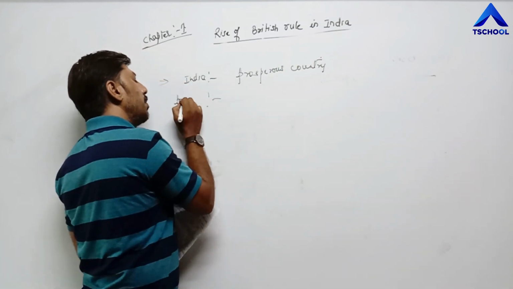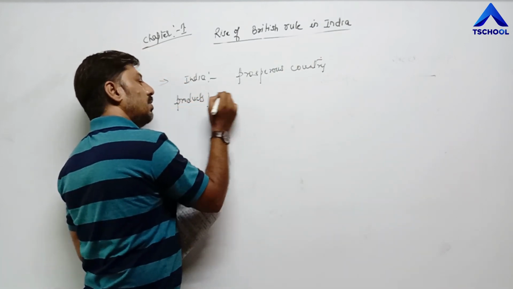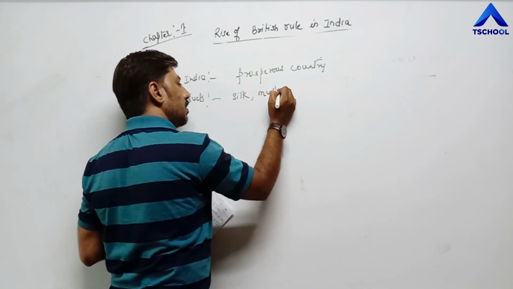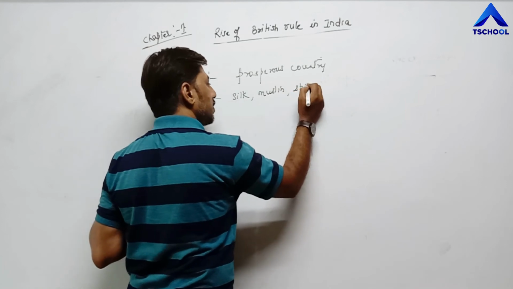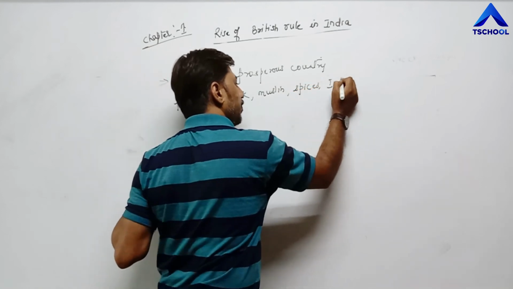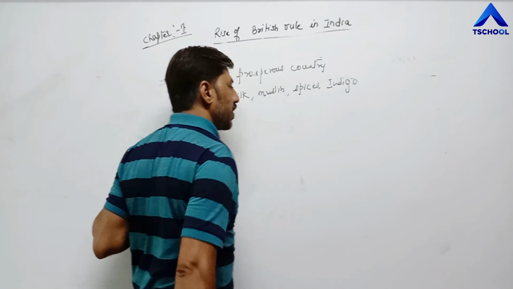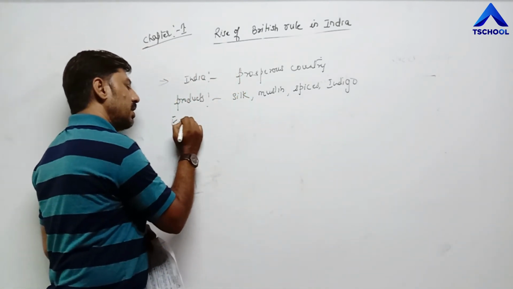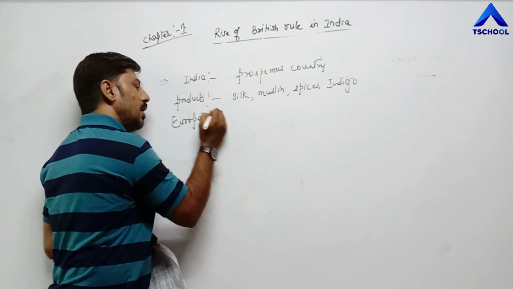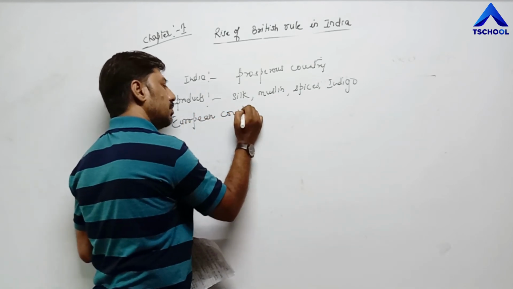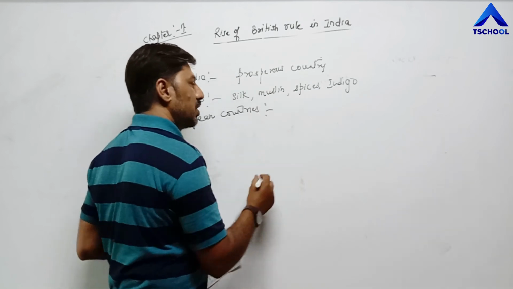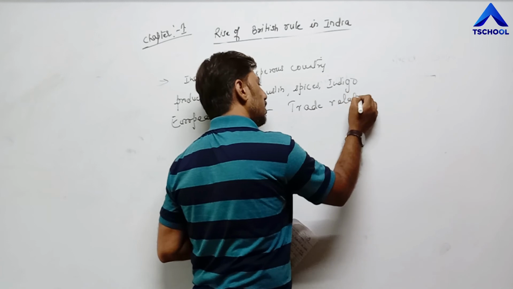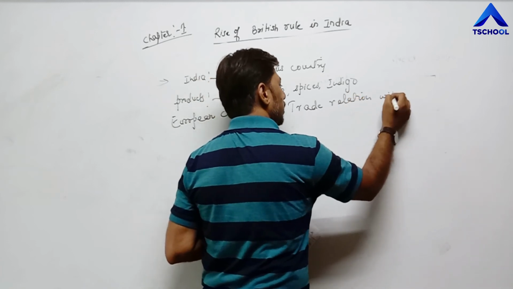Products which were in great demand: silk, muslin, spices, indigo. These were the products which were in great demand. That's why European countries established trade relations with India.